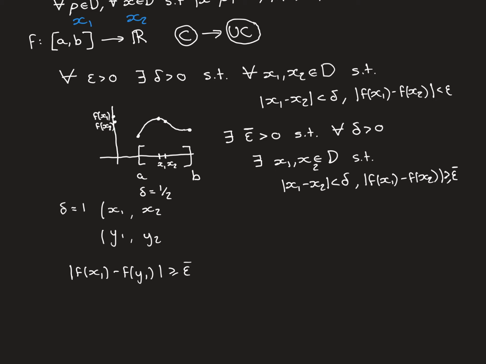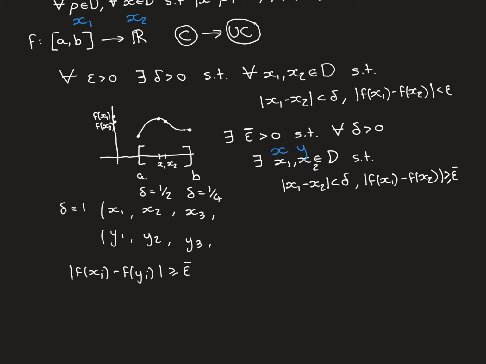So for delta equal to a half, there will exist an x1 and an x2, which we're now calling x and y, that are within our domain, in this closed bounded interval AB, such that the distance between them is less than delta, so less than a half, but the modulus of the difference between their image points is greater than or equal to epsilon bar. So this is going to hold true again. If we turned this to x2 and y2, it's still going to hold true. In fact, we could change these 1s to i's because it's going to hold true for all the terms of my sequence.